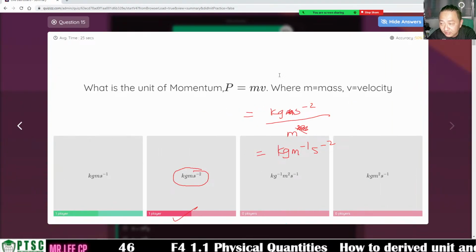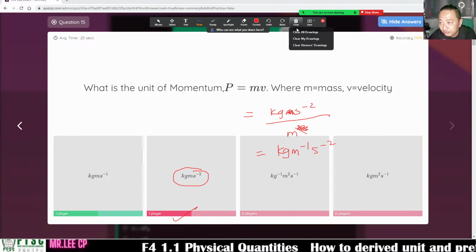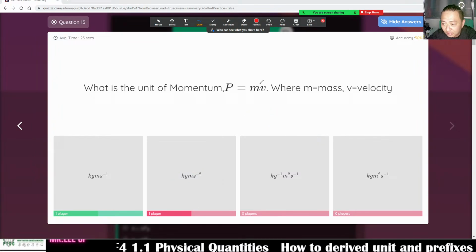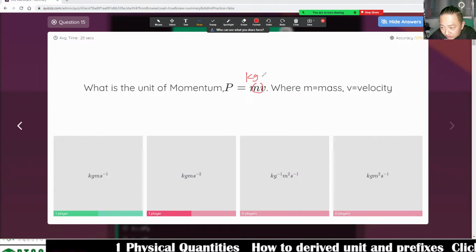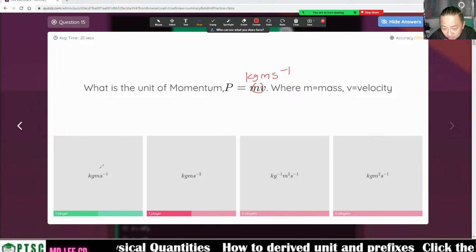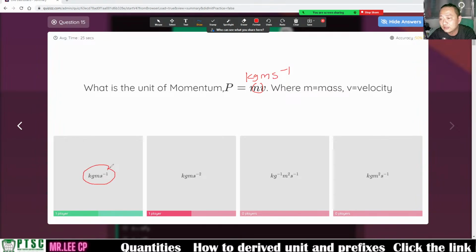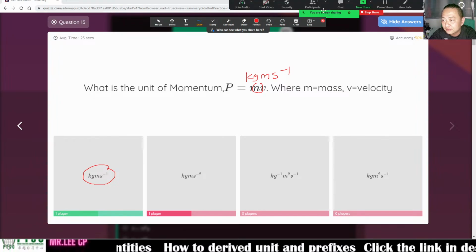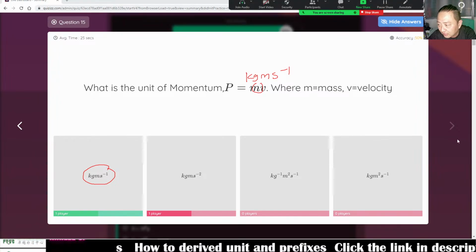Momentum is m times v. What is m? m is mass, kg. v is m s to the minus 1. So kg m s to the minus 1.